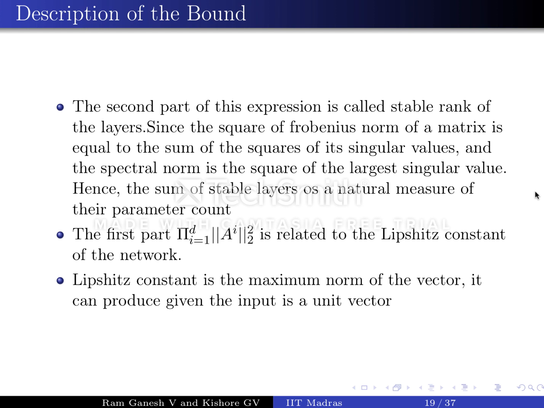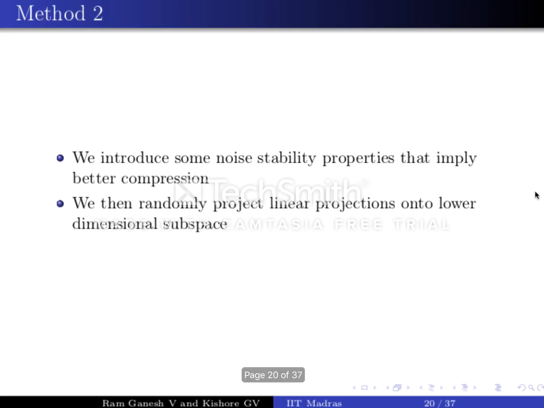The Lipschitz constant is the maximum norm of the vector the network can produce, given the input is a unit vector. That is, say you have a function f such that for all x and y, the norm of f of x minus f of y is less than or equal to L times the norm of x minus y, then L here is your Lipschitz constant.